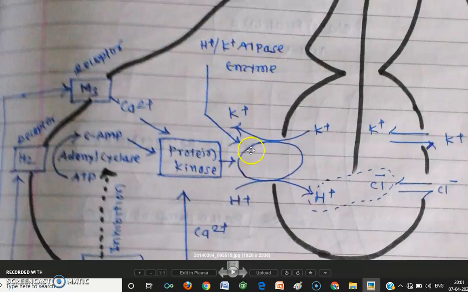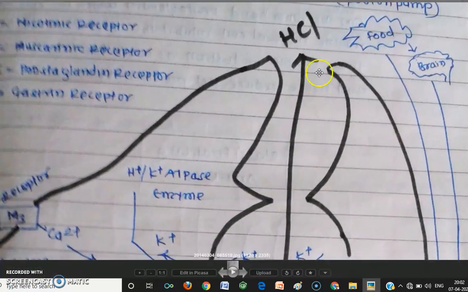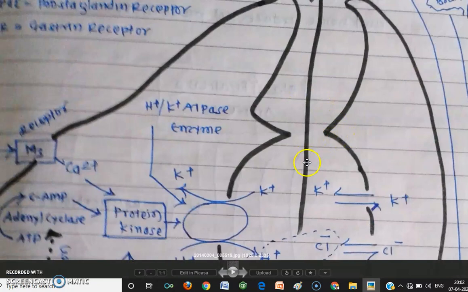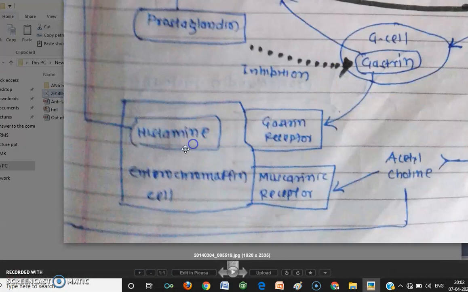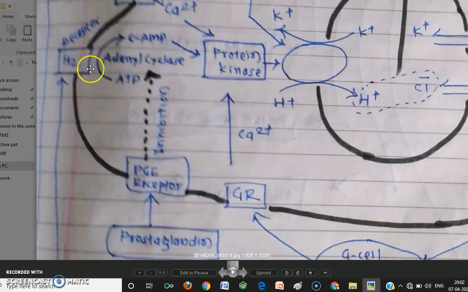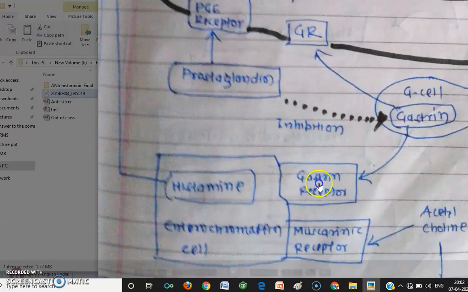In other language, I can say that this enzyme pumps the potassium outside, and hence this enzyme is also known as proton pump. So this protein kinase, which is activated by H2 receptor, further acts on the proton pump, and that results into the pumping of protons, and then H plus combined with Cl minus, and in this way HCl is secreted, and this HCl then enters into the lumen of stomach. So this is one pathway which I showed you that resulted into the release of HCl. Now what are the other pathways?